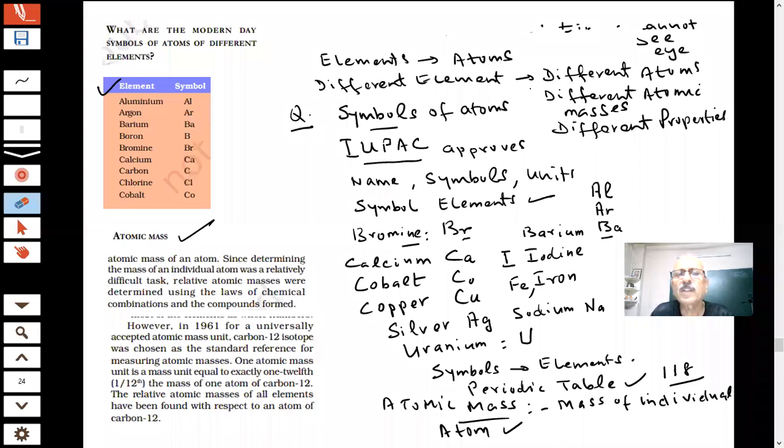Relative atomic masses means, supposing I have hydrogen, you have carbon, you have oxygen, you have nitrogen, you have fluorine, you have bromine. How many? 118. You are saying 118 elements are there in the periodic table. I am saying how much heavier is carbon than hydrogen? How much heavier is oxygen than hydrogen? We are comparing the masses. So what will we do then?